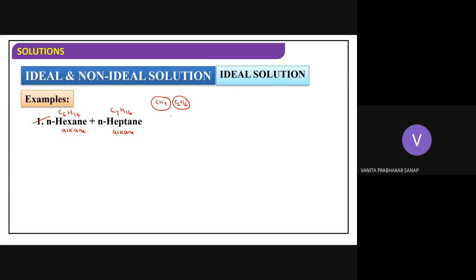Sir, there is a large difference in their masses. Is there a large difference? No. Only 2 here, and carbon is 12 plus 2, a 14 difference. Both have a molar mass difference of 14 only. Both differ by CH2 only. Can I take these two examples or not? Yes or no?